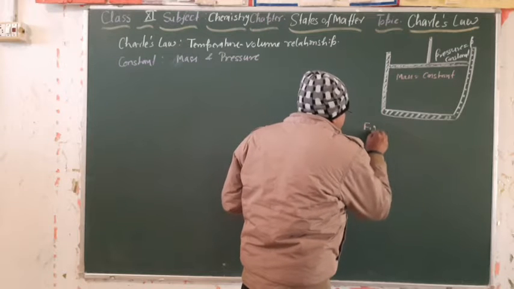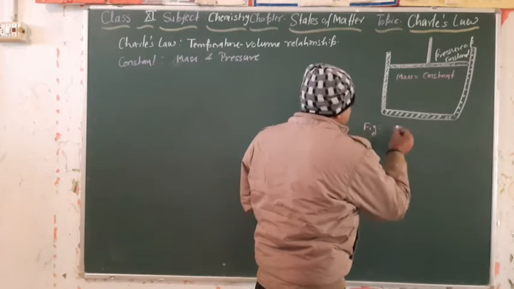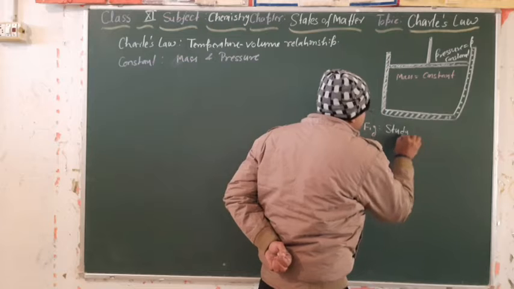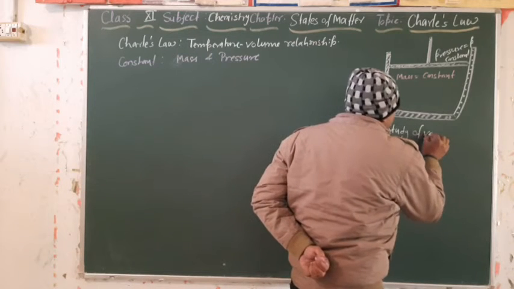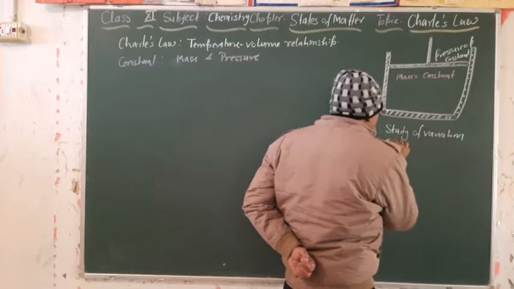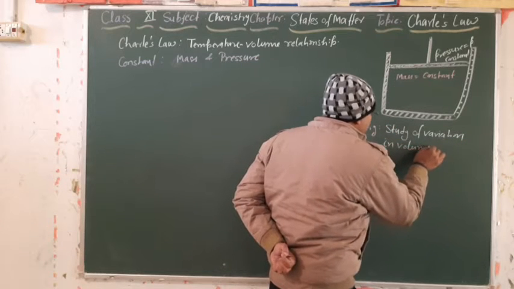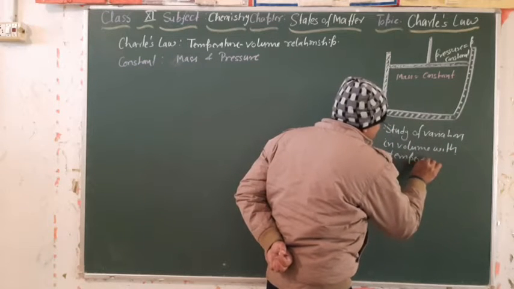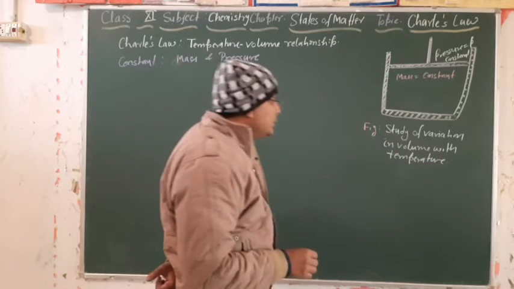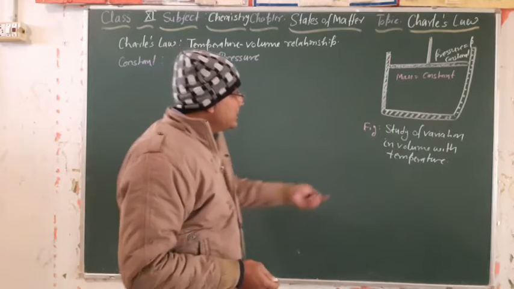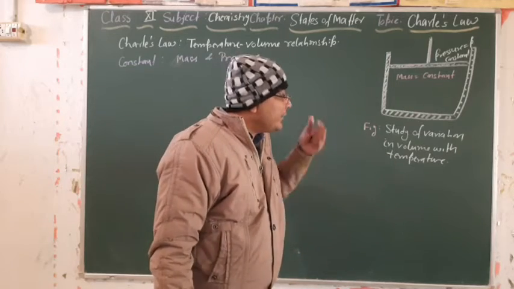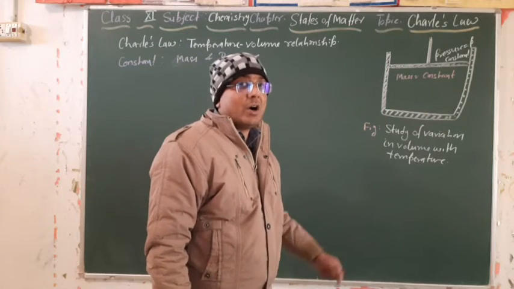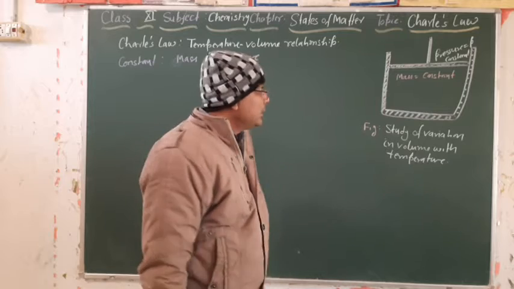This figure tells us the study of variation in volume with temperature. He kept on changing the temperature, and at the different temperatures he observed how the volume keeps on changing. Is it clear?